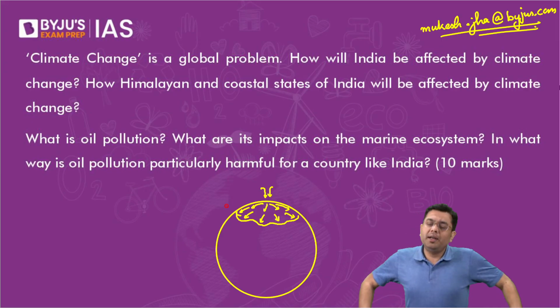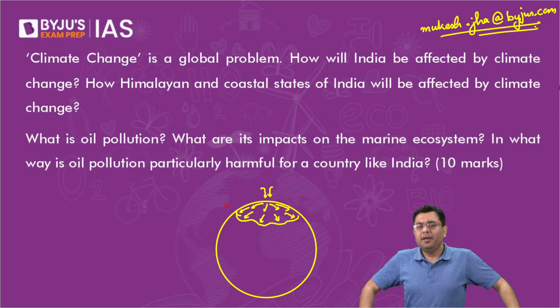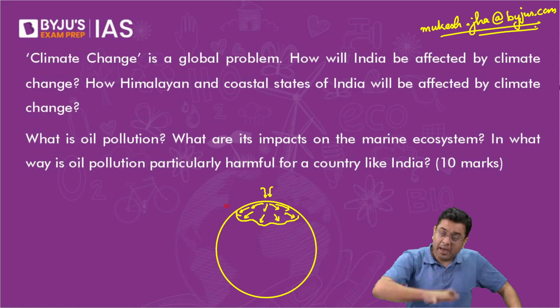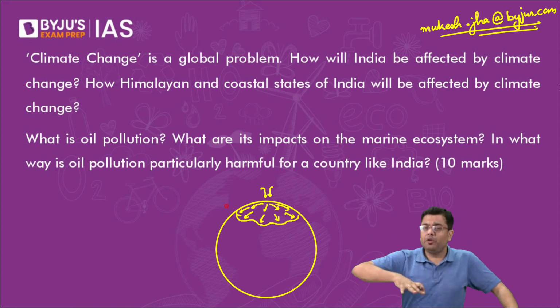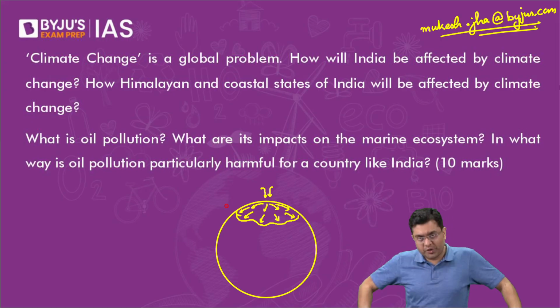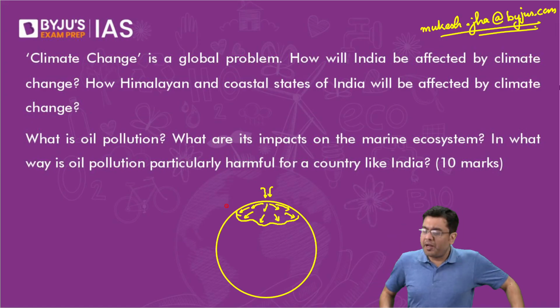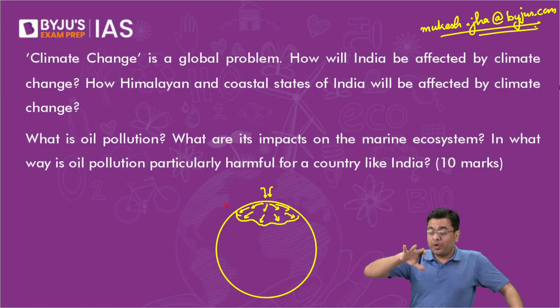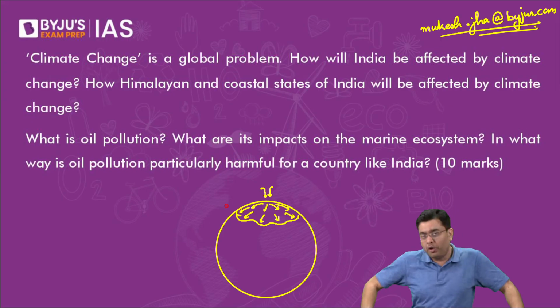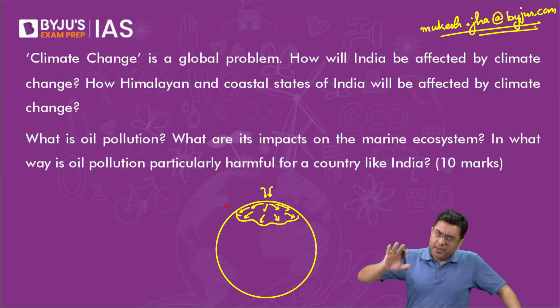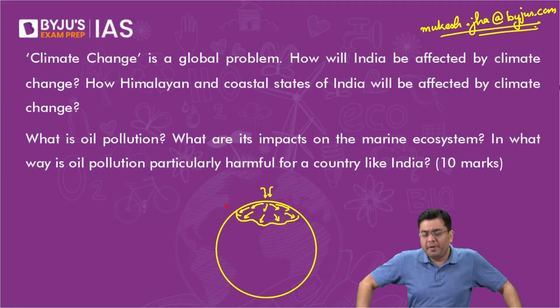A biodiversity hotspot, Aniket, is basically those areas where the amount of biodiversity that you find on the ground is going to be very substantial, a very large number, right? So there are two conditions: at least 1500 vascular species of plants to be found, and that area should have suffered at least 70% loss of biodiversity. So at least 1500 original or endemic species of plants should be found in that area. That is a necessary requirement.